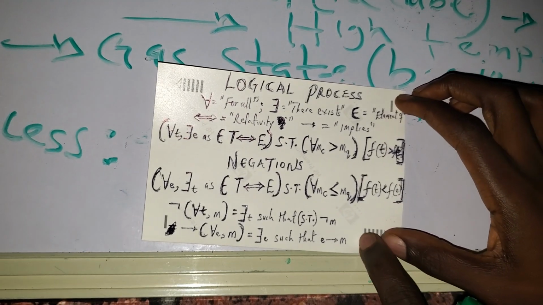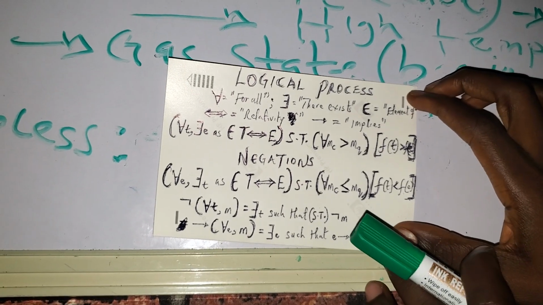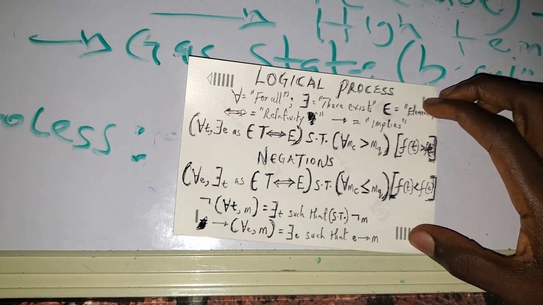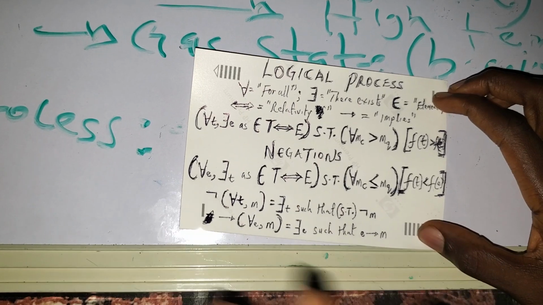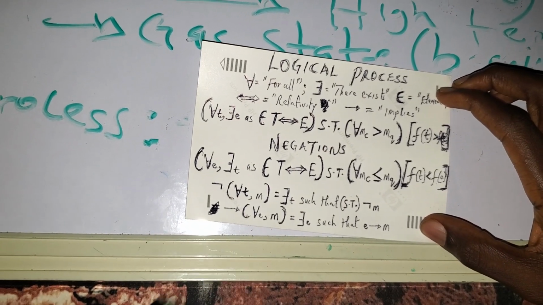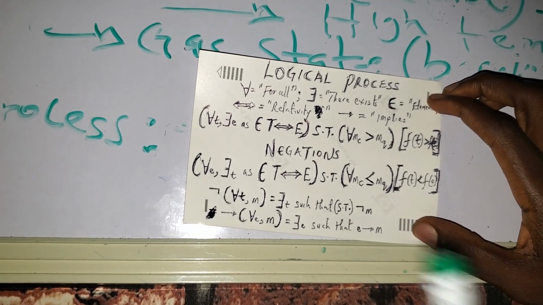So now we have the inverted version, which is the inverted asymmetric portion of the universe.